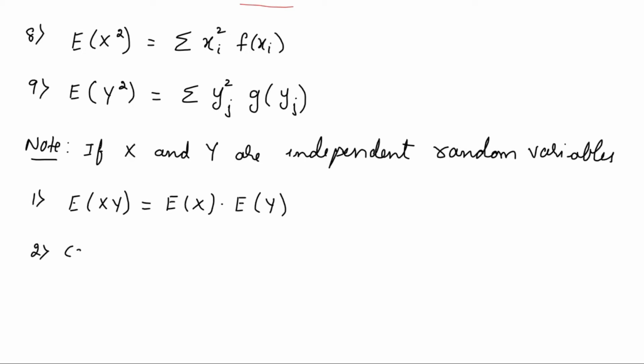The covariance of x comma y will be equal to 0, and therefore